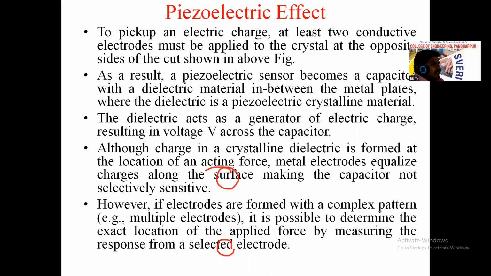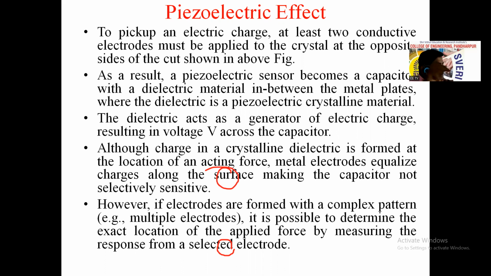In dielectric heating we can consider the dielectric material as sawdust, or dry leaves, which we can also use as a dielectric material, and we are generating heat. Similar to that, if between the electrodes we place a crystalline material, it becomes a capacitor having a dielectric material in between the metal plates, where the dielectric is the piezoelectric crystalline material.